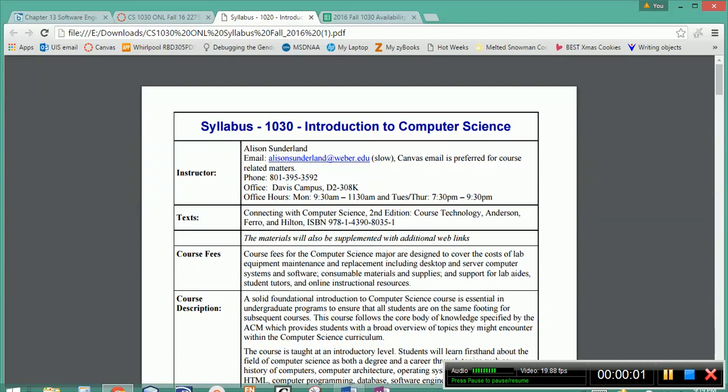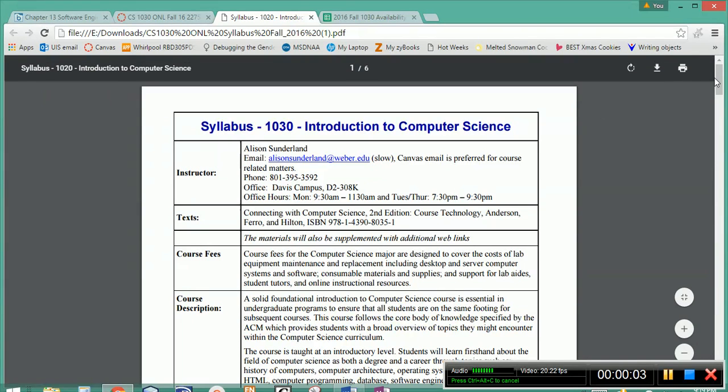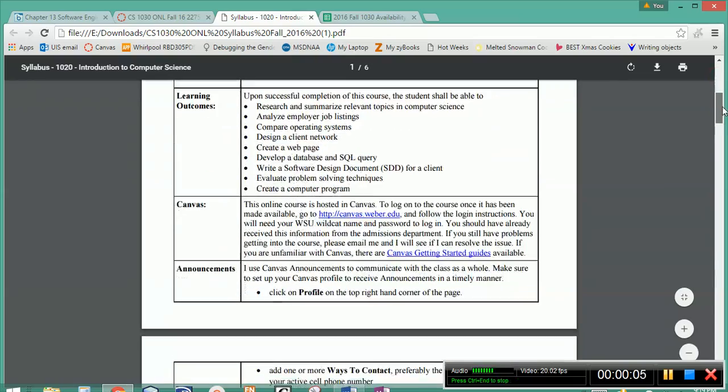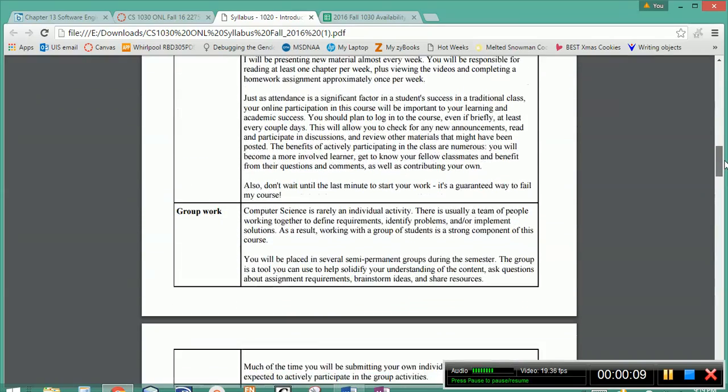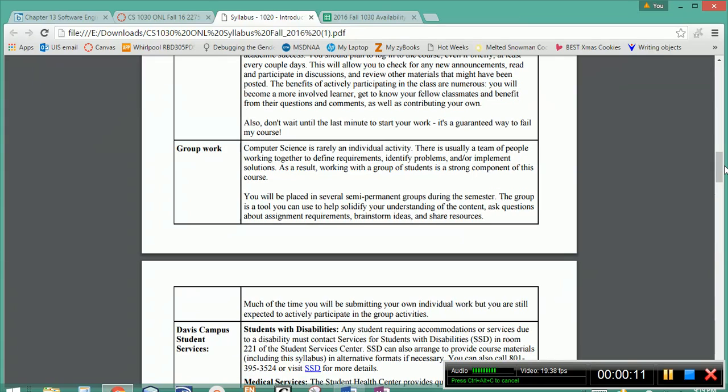The last thing that I want to talk about is groups. You probably noticed in the syllabus and in the syllabus quiz that there is a section about group work and how computer science is not an individual activity, and that you're going to be placed in several semi-permanent groups during this semester.